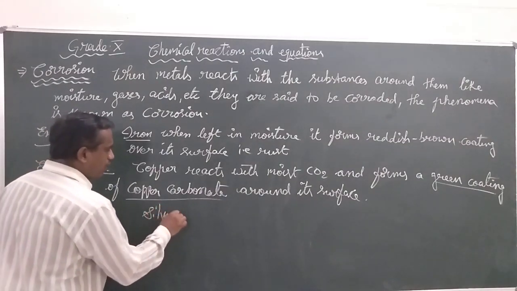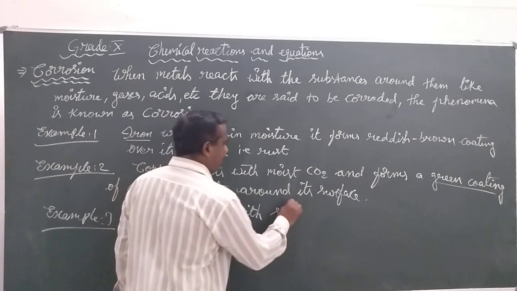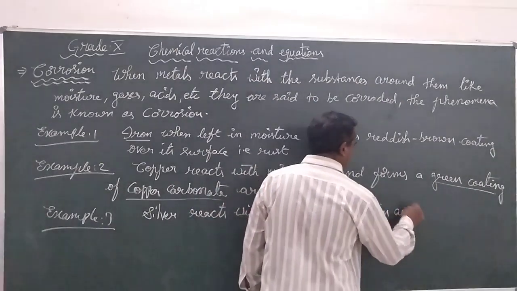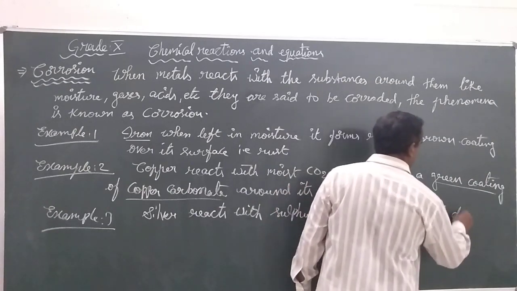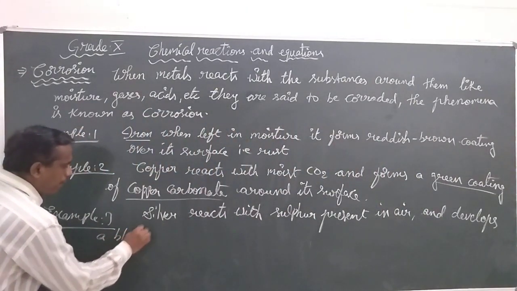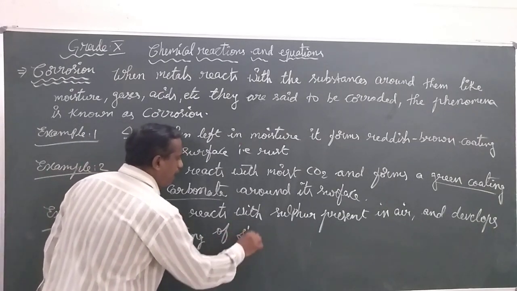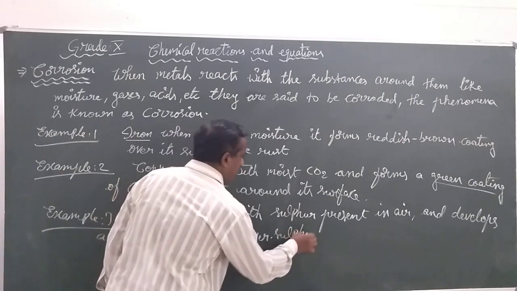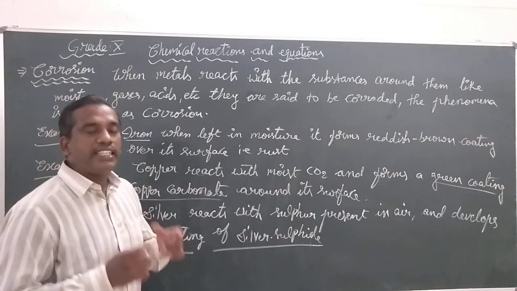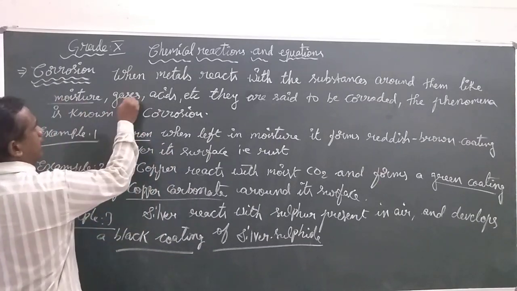Silver reacts with sulfur present in the atmosphere or air and develops a black coating of silver sulfide.